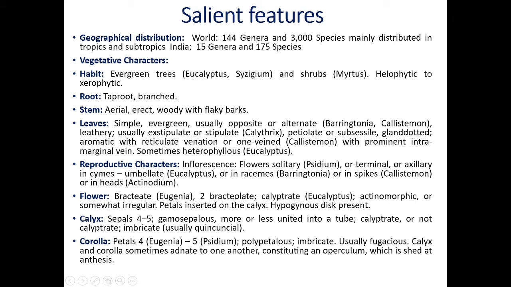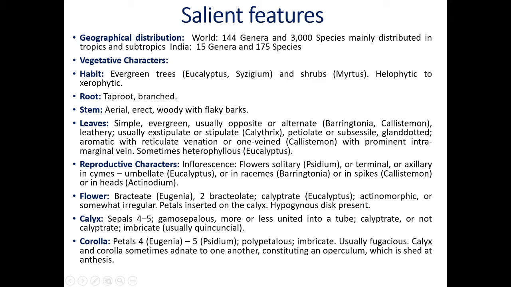Sometimes quincuncial. Quincuncial means one is on the outer side, one is outermost, and two are innermost, and the remaining 2 or 3 are alternate. This is called quincuncial. You have studied all these types of estivation in the first year BSc morphology.